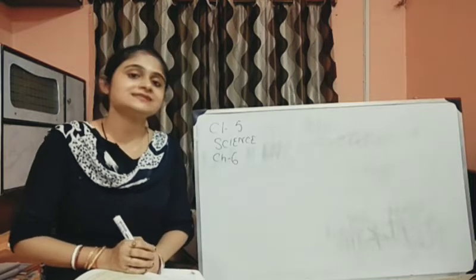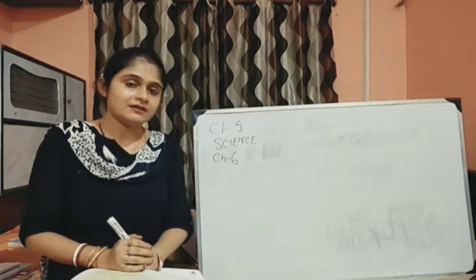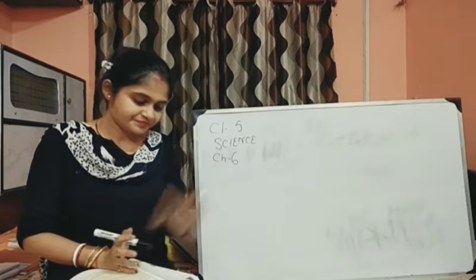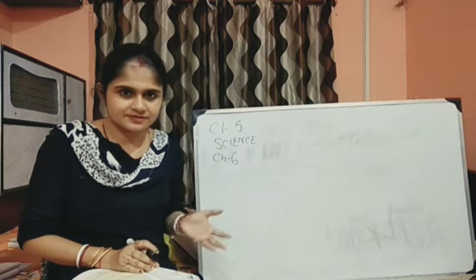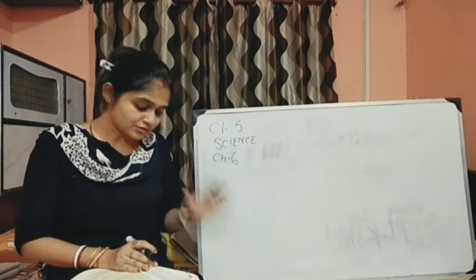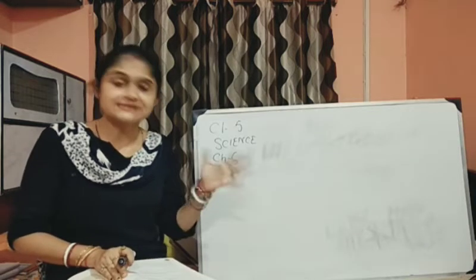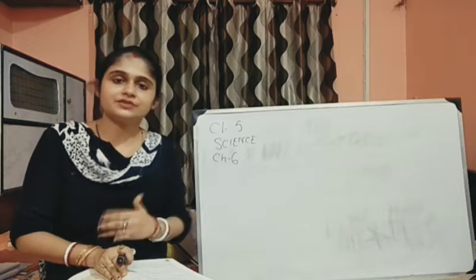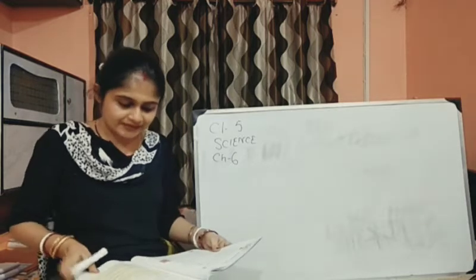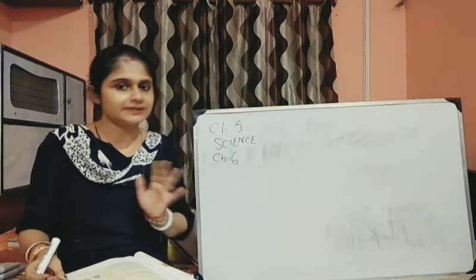We were doing states of matter. Till now we have understood what is matter, molecules, and atoms. Then we went through the categorization of solid, liquid and gas. After that we saw the properties of solid, liquid and gas.